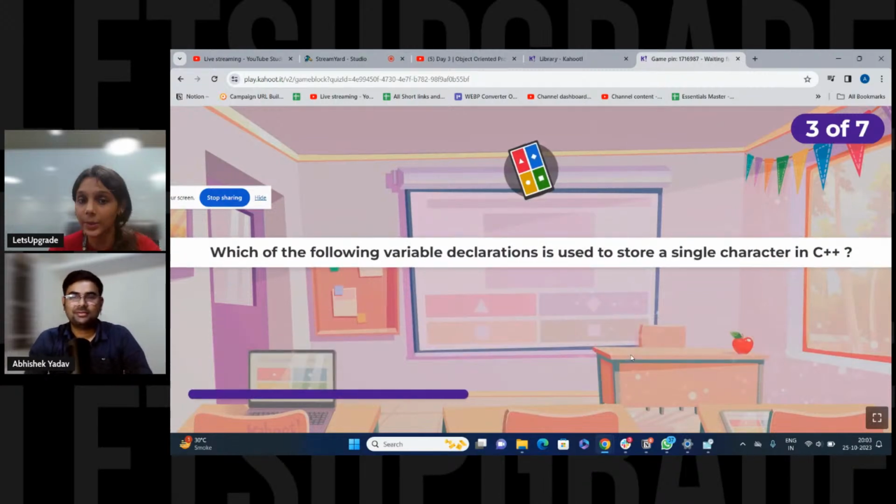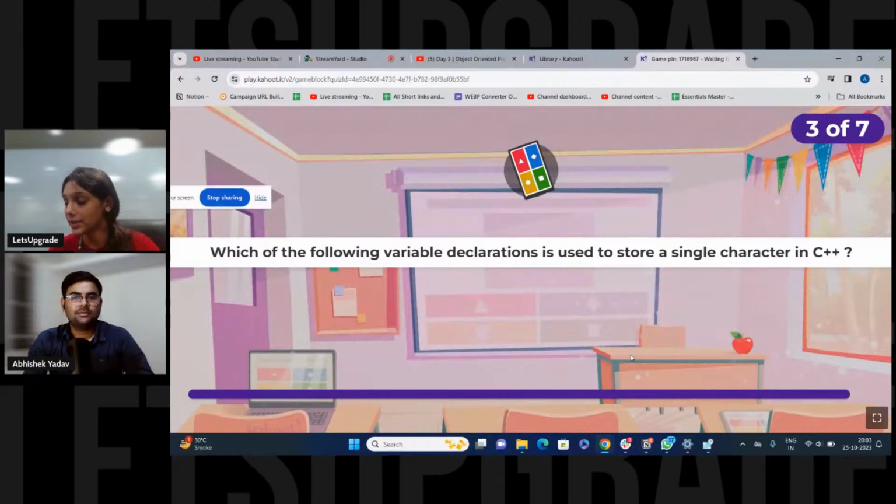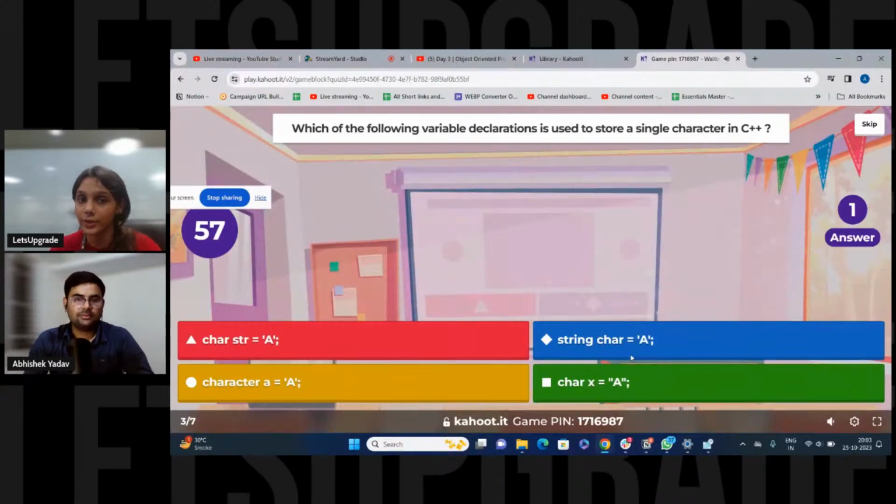And the third question: which of the following variable declarations is used to store a single character in C++? Again, you have four options. String A, string J.